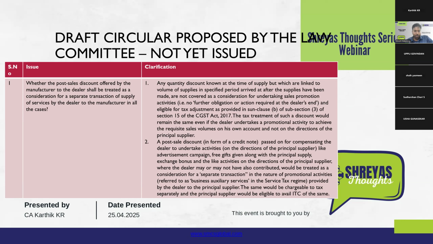So circular 105 caused ambiguity in two areas, that is para 3 and para 4. Para 3 spoke about, as we discussed, the case where if the corresponding dealer has further obligations in respect to the discount, then the discount will not be allowed as a reduction in the hands of the supplier. If he does not have further obligations, then it will be allowed as a reduction in the hands of the supplier. That was one of the aspects.